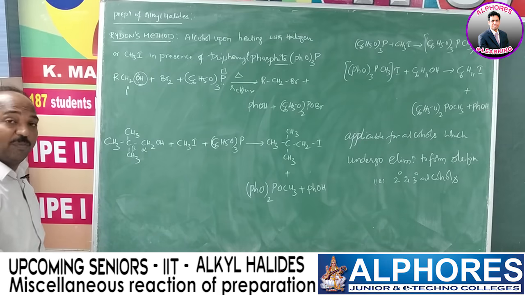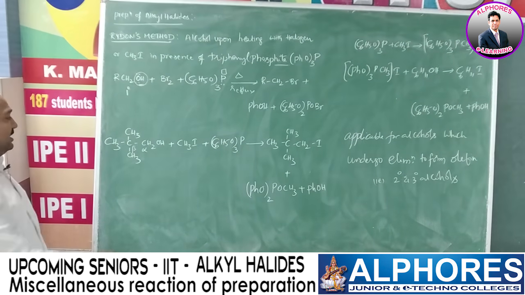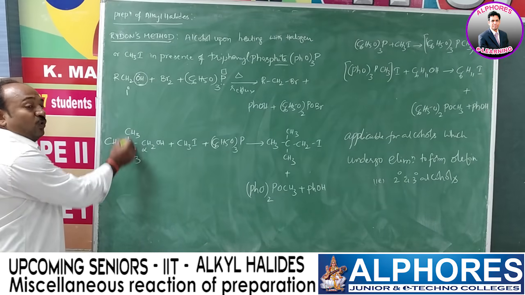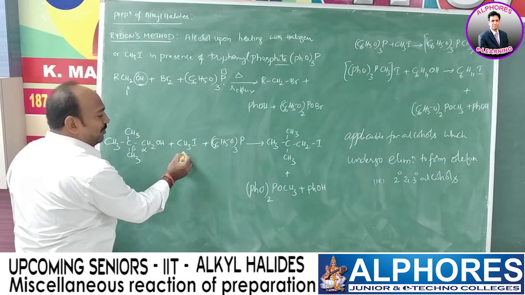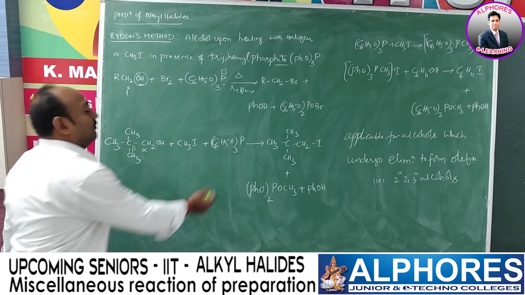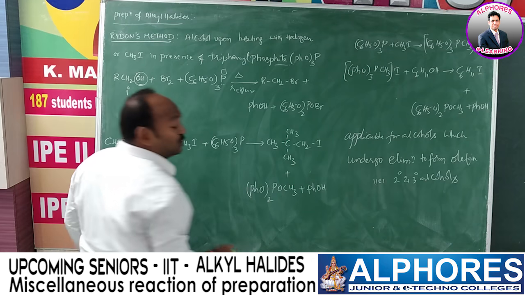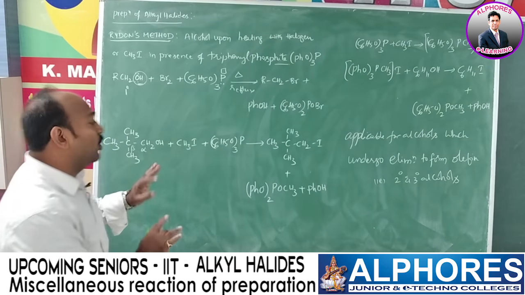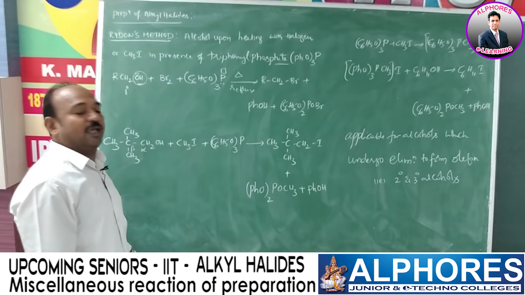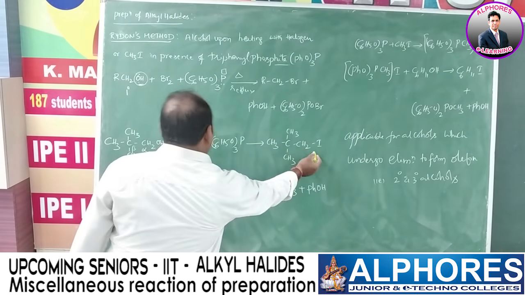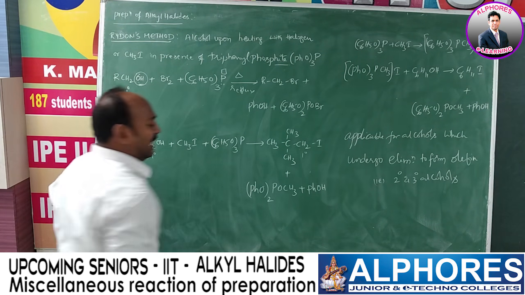In this method we can prepare alkyl halide from any alcohol. Let us see here, I am going to consider 2,2-dimethyl propanol, 1 propanol. Upon treatment with methyl iodide, we are getting the same, means without any rearrangement. There is no rearrangement product, which means the reaction does not proceed via formation of any carbocation. And we are getting the same, means primary alcohol gives primary alkyl iodide along with the normal